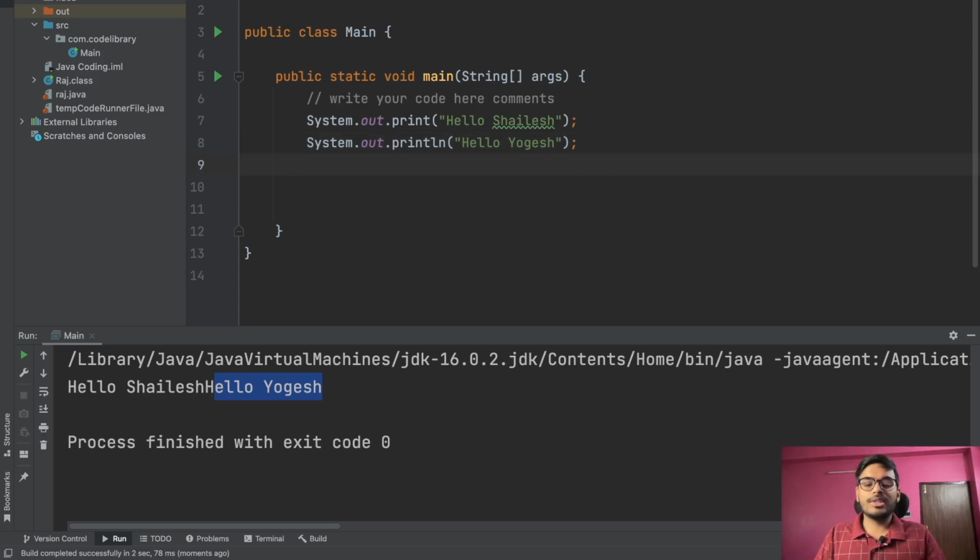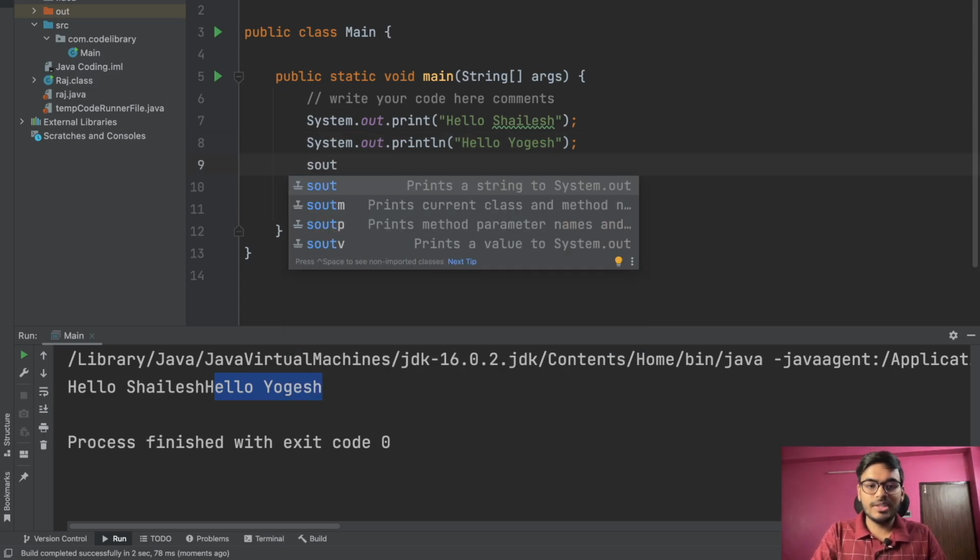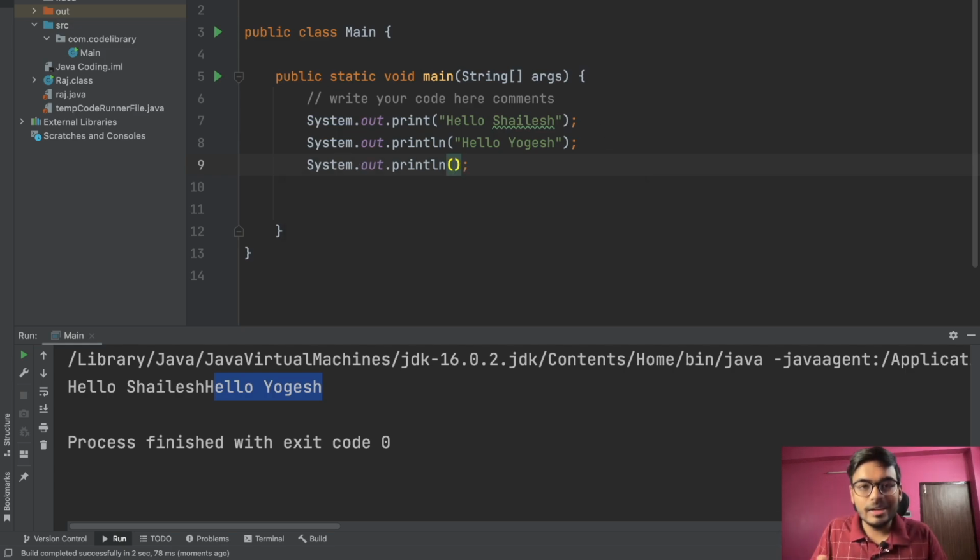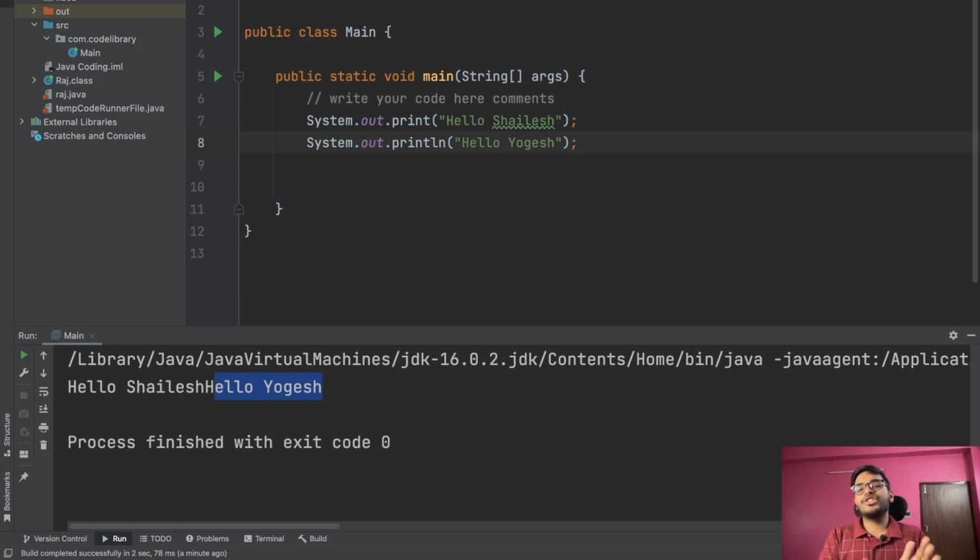If you want to use some shortcuts, you can write SOUT. You can see that it says print a string to System.out. You can directly press enter, so this line will be completed. There are lots of shortcuts and recommendations you can use. That's why I really love IntelliJ, and in VS Code also there are lots of recommendations, but currently I am doing an internship, so for the last 3 to 4 months I am working in IntelliJ, and I am loving this UI. You can use VS Code as well, it's your wish. So this was everything about these two things.